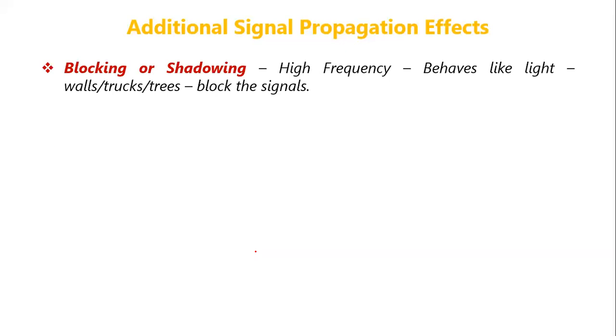As we have discussed previously, if the frequency of the wave is low, then it is a longer wave, and it can penetrate objects. But if the frequency of the wave is high, then it will get blocked by the objects. That is called blocking or shadowing. Because as frequency increases, the radio signal will behave more and more like light, and these signals will get blocked by walls, trucks, trees, all these objects.